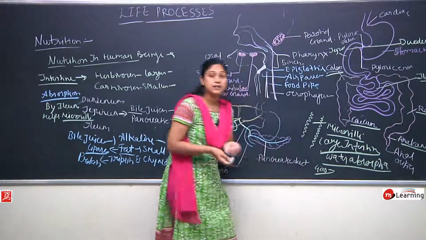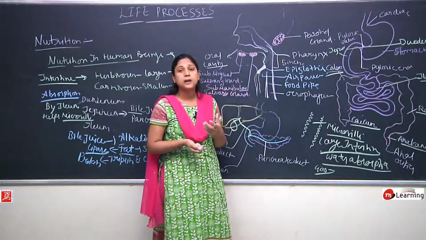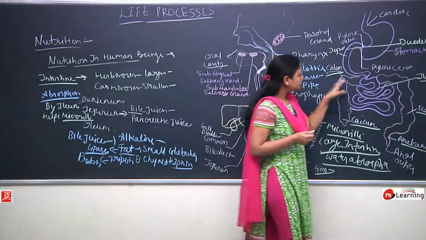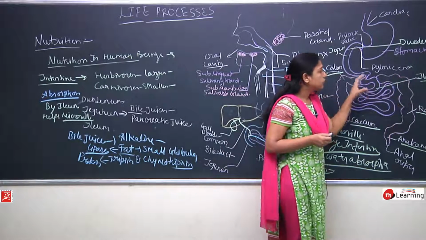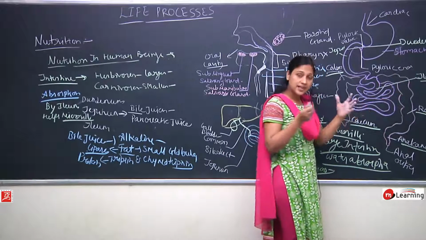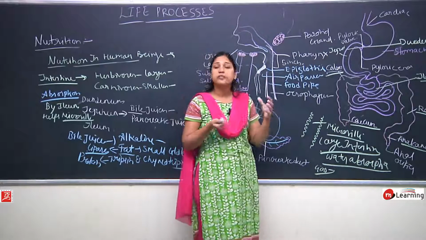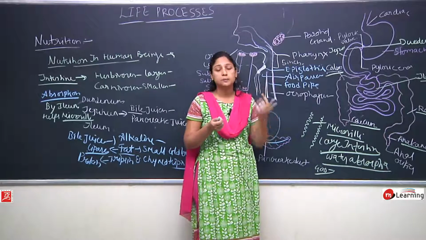Different variants of bacteria. And what do these bacteria do? When the food comes forward, the waste material, now we can say it is the waste material, and we don't need it and we need to expel it.